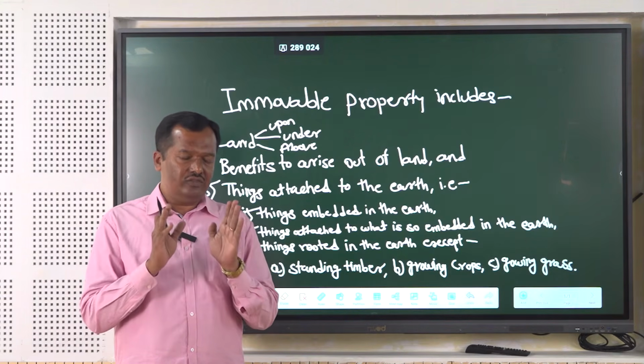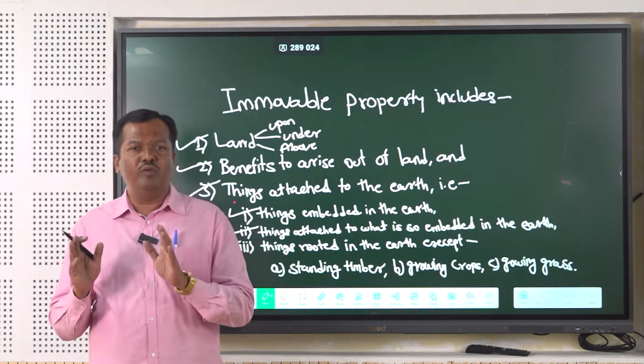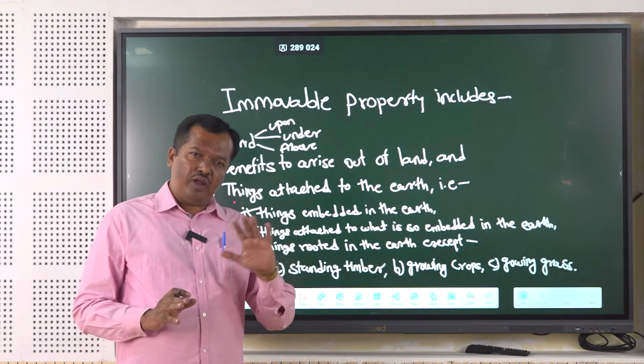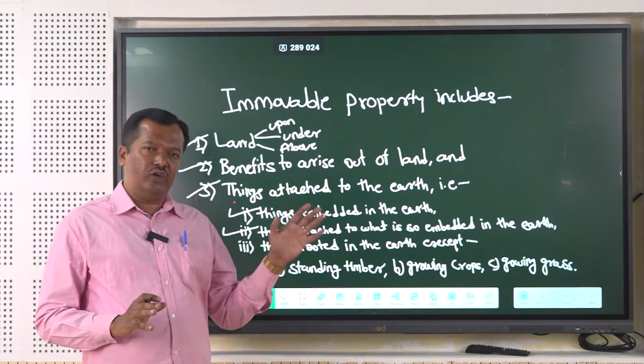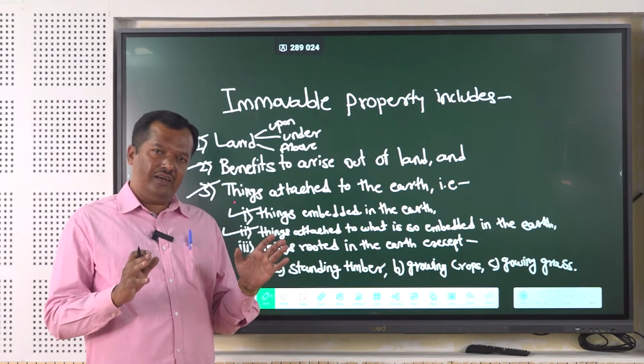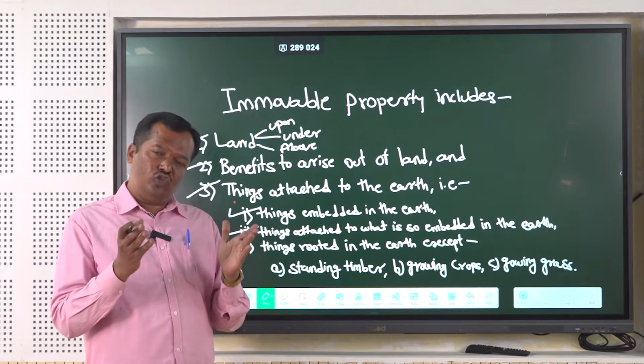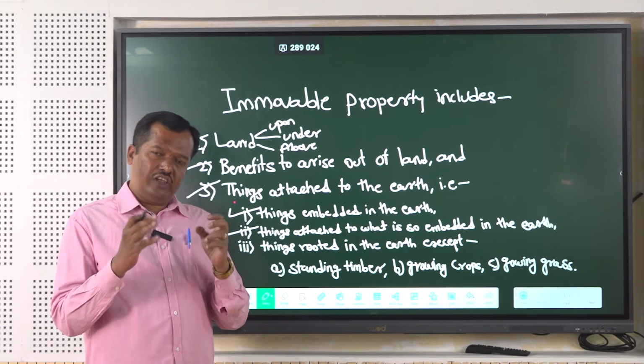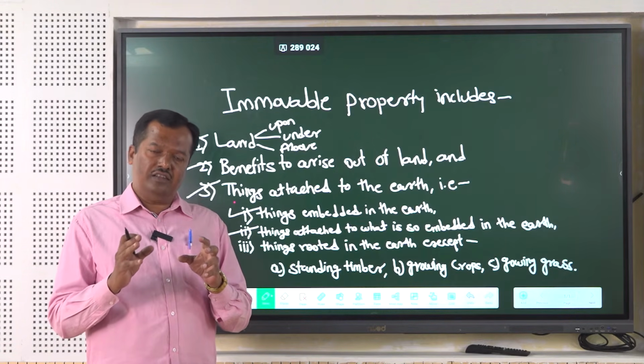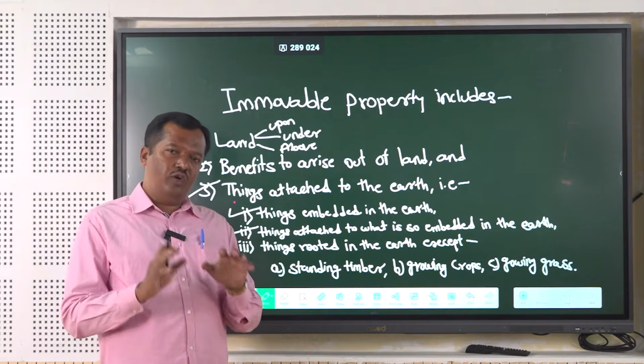So these things do not form immovable property because these are not for permanent beneficial enjoyment of that particular thing. The enjoyment is taken from those things only, from those electric bulbs, from those curtains. So these do not form immovable property.